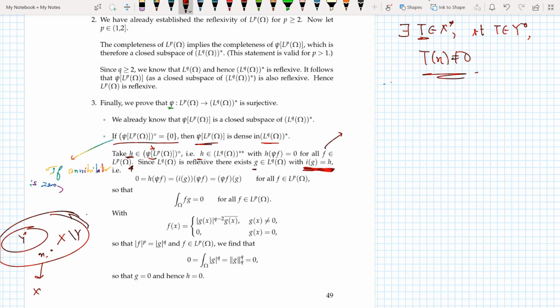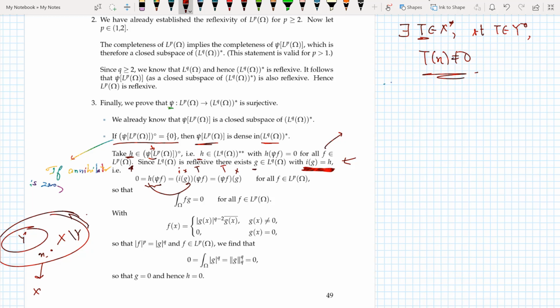Now since Lq is reflexive, there exists a g such that this relationship holds, and this is the linear isometry I, and I know that this relationship holds in the case of reflexive spaces. Now h is replaced with I of g. If you remember the equation of reflexivity from before, it was something like I of x of t equals t of x.